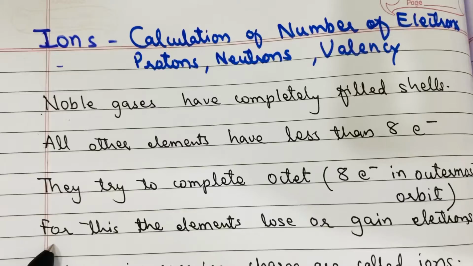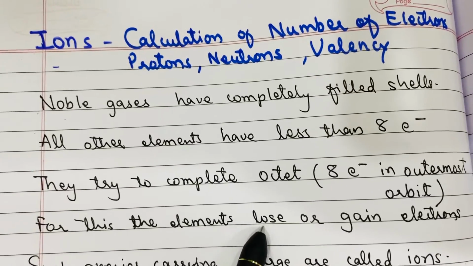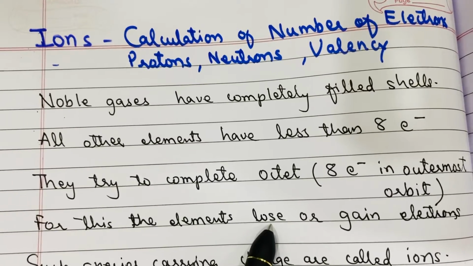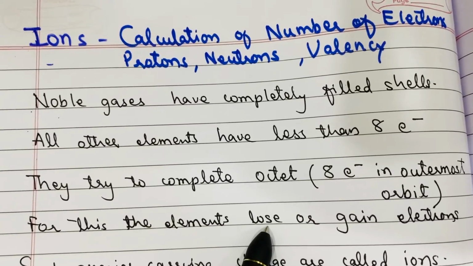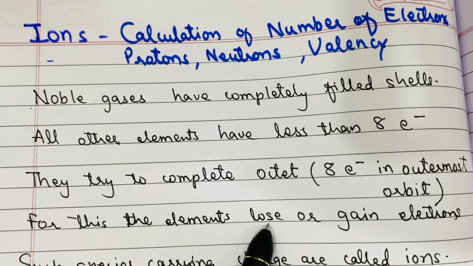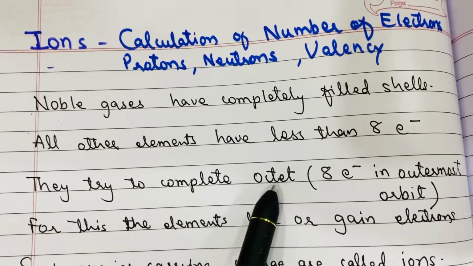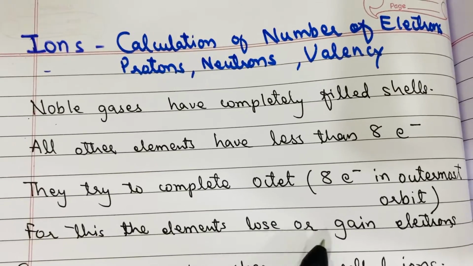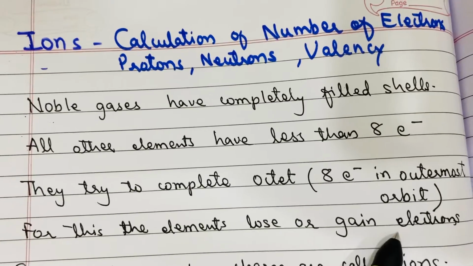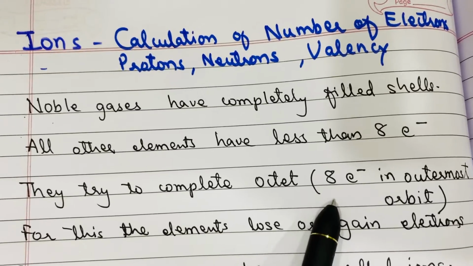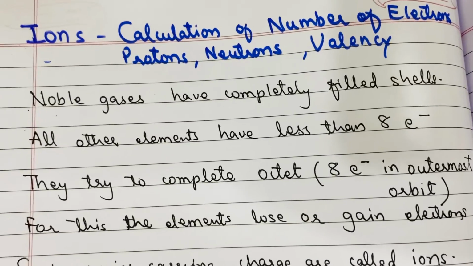How can they do this? The elements can either lose their extra electrons to get a stable electronic configuration, to complete an octet, that is 8 electrons, or an element can gain electrons from other elements to get the stable electronic configuration.